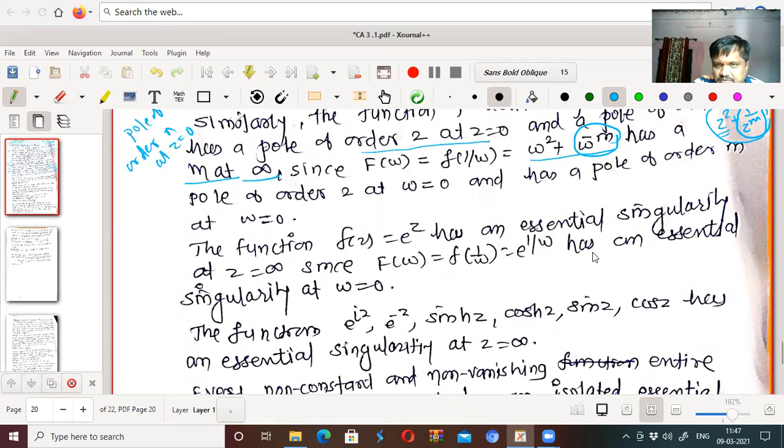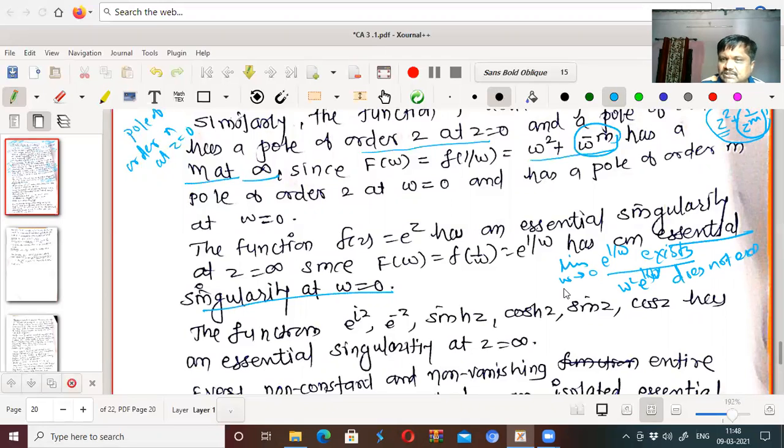Now this e to the power 1 by w has an essential singularity at w equal to 0, because the limit as w tends to 0 of e to the power 1 by w does not exist. Therefore, it is not a removable singularity. Also, it is not a pole of some order, because w square e to the power 1 by w, or w into e to the power 1 by w, or w to any power into e to the power 1 by w also does not have a limit as w tends to 0.